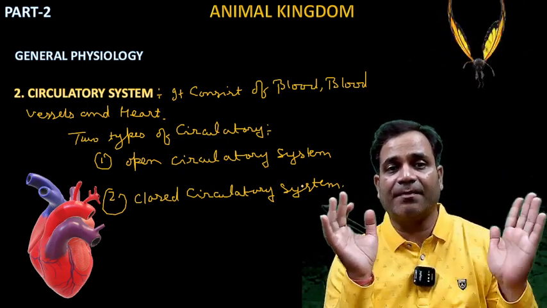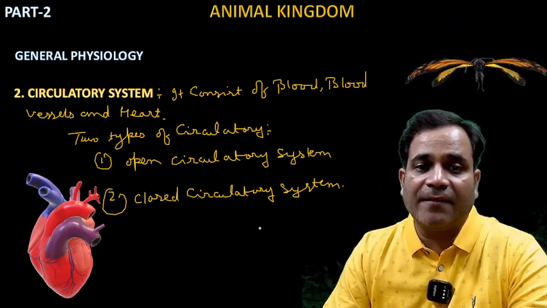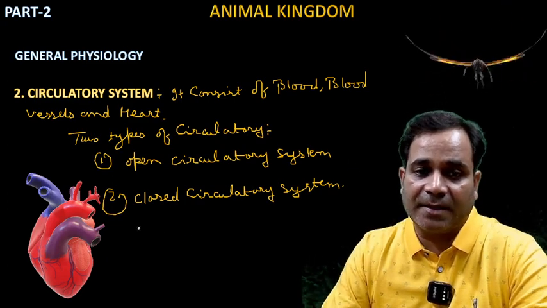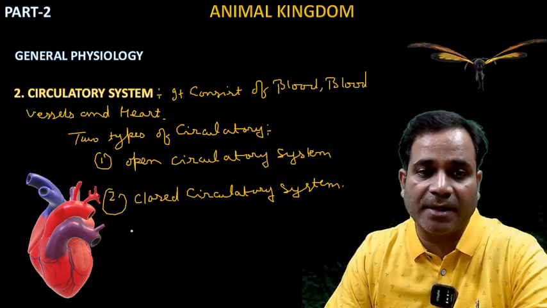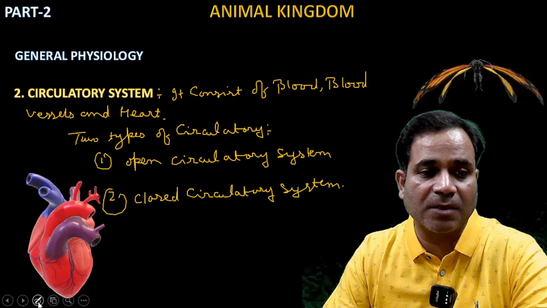So this one is the basic thing. Let's first discuss what open circulatory system is, then we move ahead to closed circulatory system.